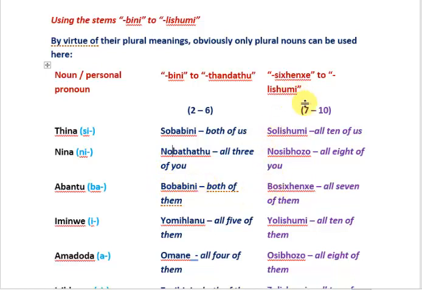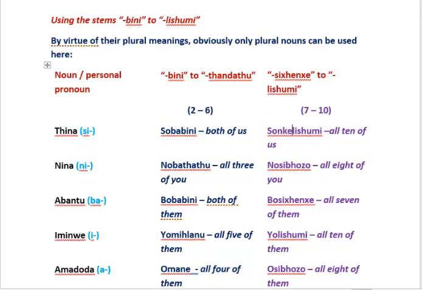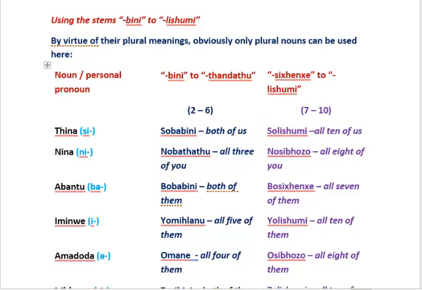So here with 7 to 10 we do not use, for example, that ba. It would have been sonke, but only you take that away, plus the number. Here we had so, and there's the number, and ba comes in between, which is part of the prefix of abantu.